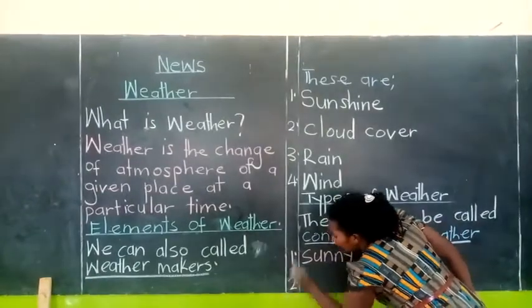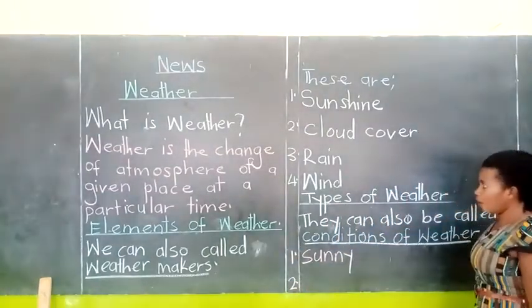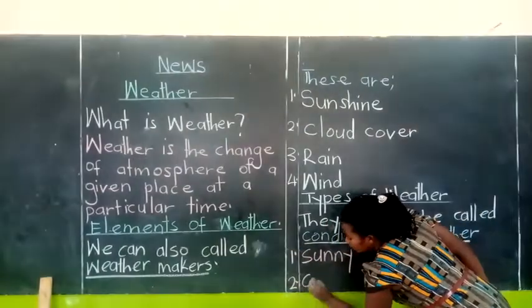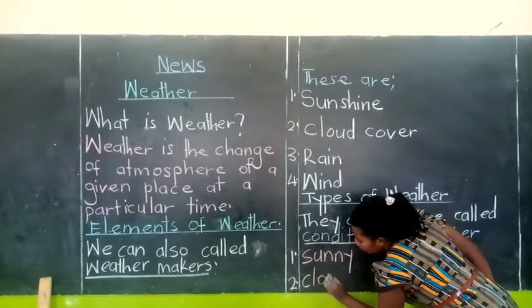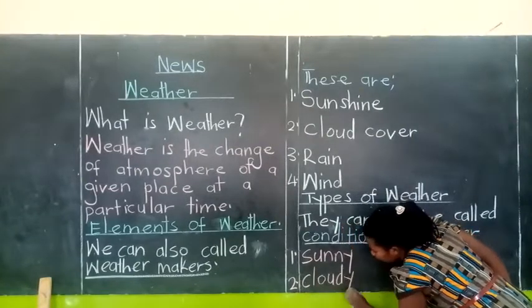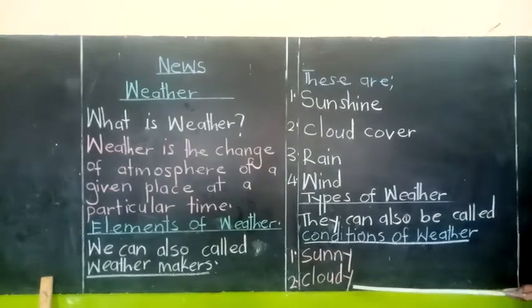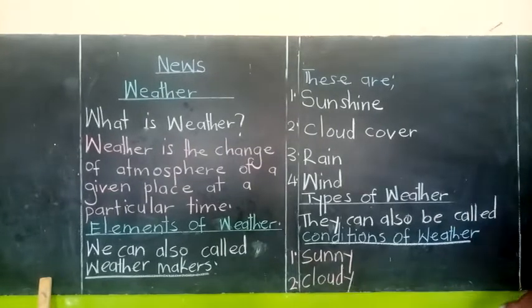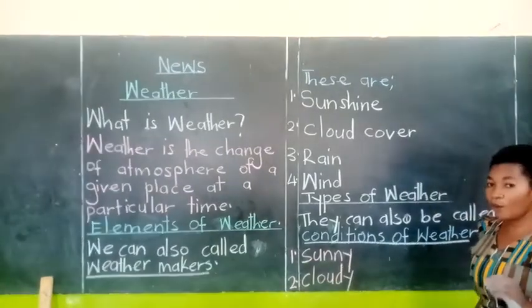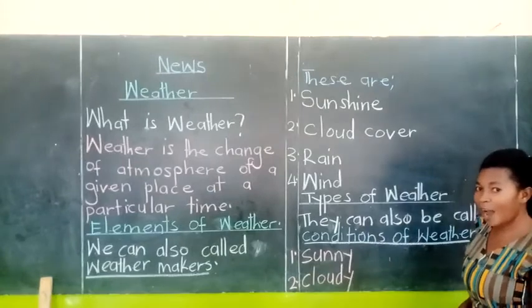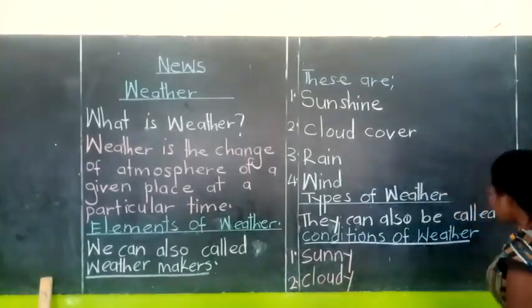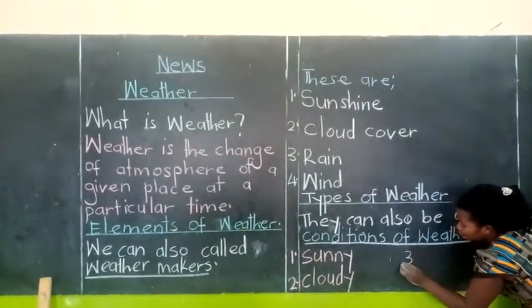The second one is cloudy. Cloudy, everybody. Cloudy is another type of weather. We said there are how many? 4. So let us have the third one here.